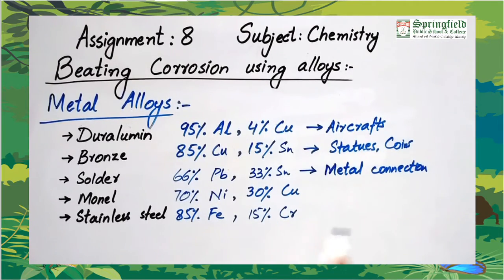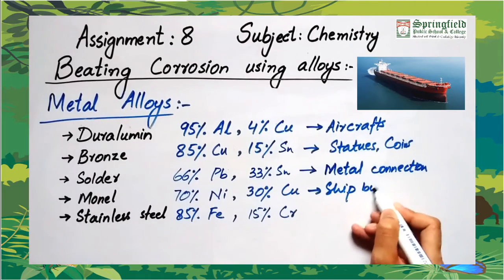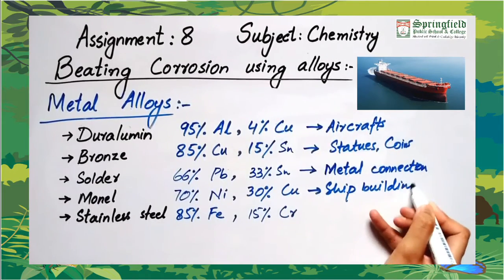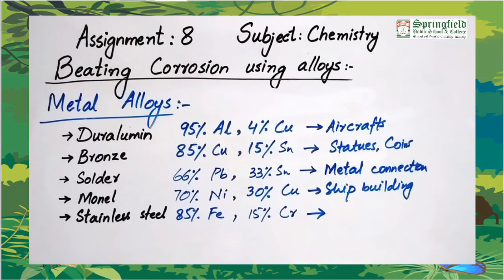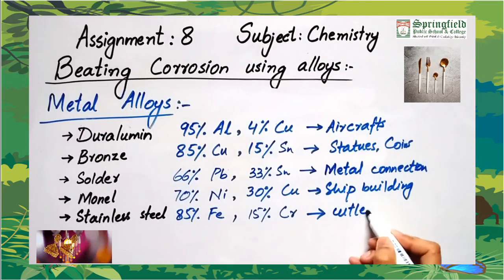That is why it is used in shipbuilding. Then the last one is stainless steel, which is made up of 85% iron and 15% chromium. It is strong and corrosion resistant. It is used to make cutlery and jewelry.